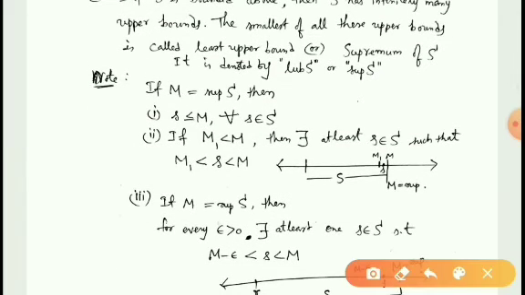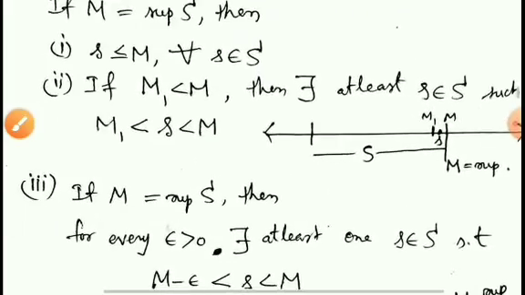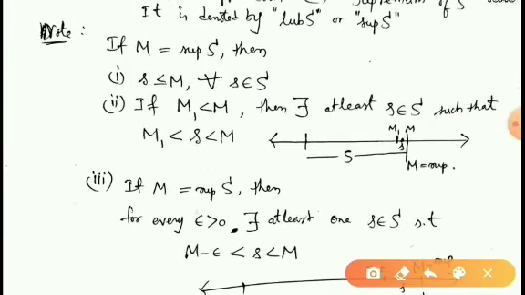Suppose M is equal to supremum S. You can see in the diagram, if M is equal to supremum S, then s is less than or equal to M for all s belongs to S, because every element of the set is smaller than the supremum, since M is the least upper bound of the set.